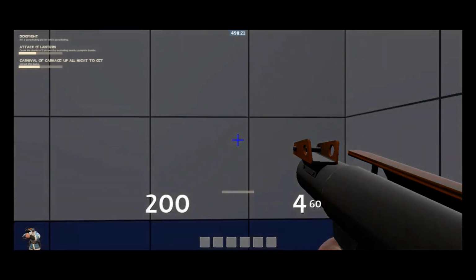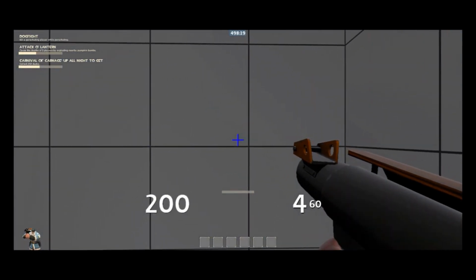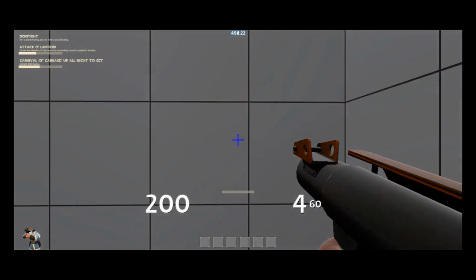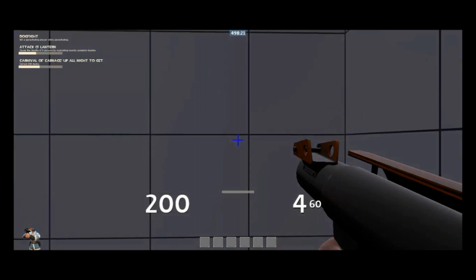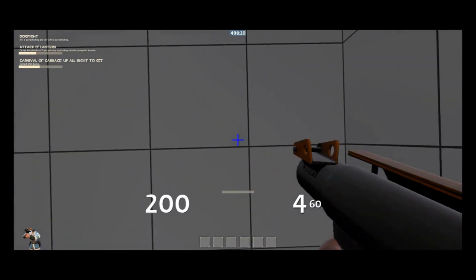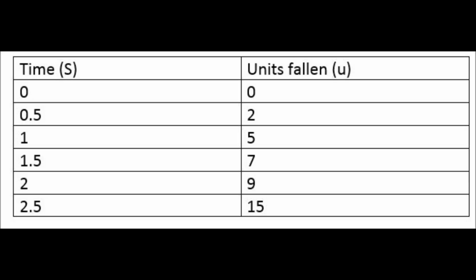In this clip, we have a character falling off a 38 unit tall ledge. Of course, at the beginning of this fall, his initial velocity is 0. However, during his fall, his velocity slowly increases. In the table I have here, I count the number of units fallen after every half second for 2.5 seconds. As you can see, the concept of acceleration due to gravity is very noticeable. However, from such a low height, the character did not reach terminal velocity.